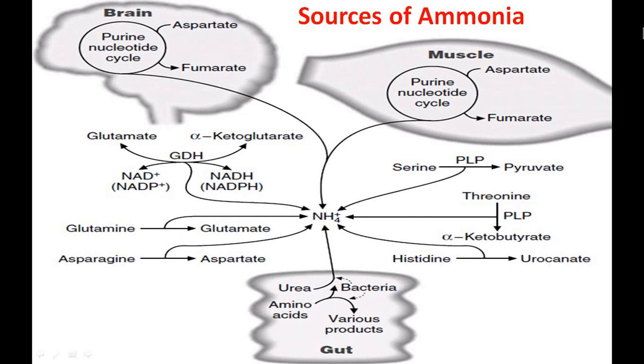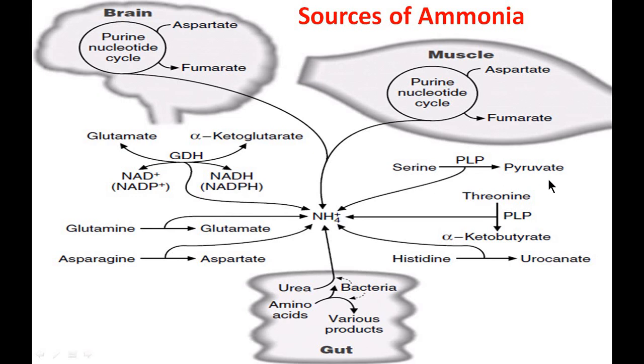So you can collectively see the sources of ammonia. We have seen the transamination reactions and oxidative deamination. Then the formation of glutamine, then acted on by glutaminase to form glutamic acid. Asparagine is acted on by asparaginase to form aspartate, which also gives the ammonia into the urea cycle. Another important source is bacterial action in the intestine, which also forms ammonia.